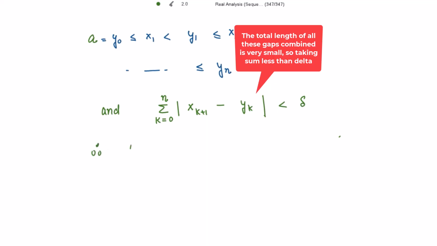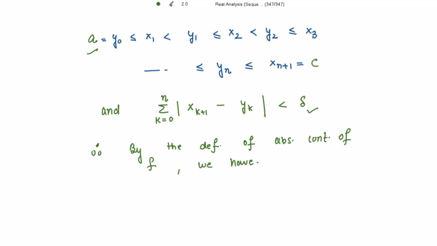So therefore, because f is absolutely continuous, by the definition of absolute continuity of f, we have the summation of mod of f of xk plus 1 minus f of yk strictly less than epsilon, and the summation is from k going from 0 to n.